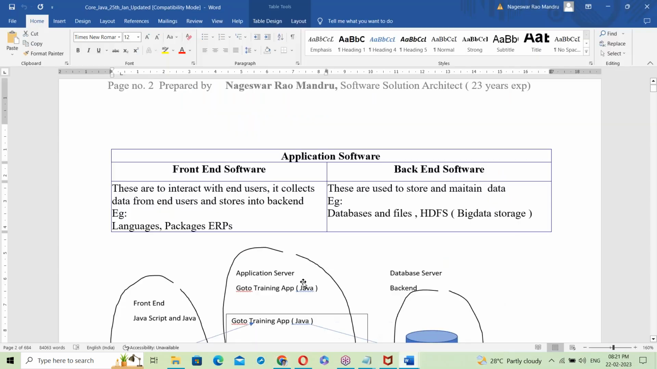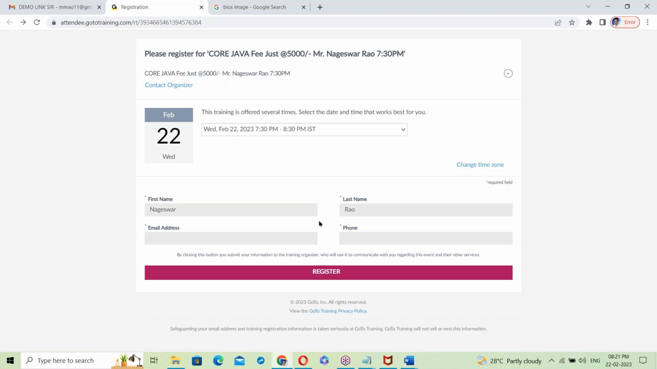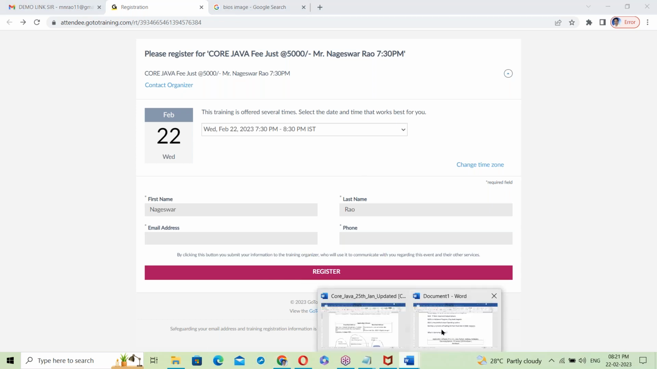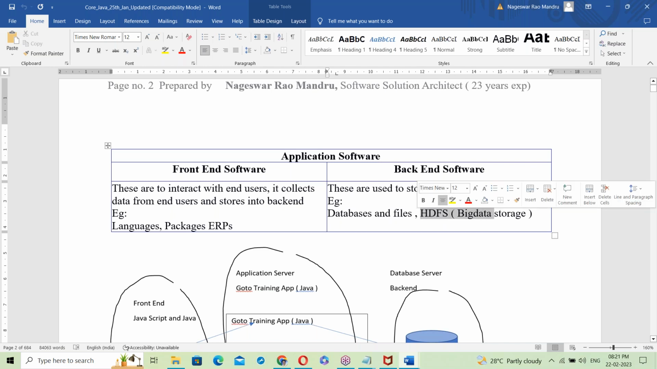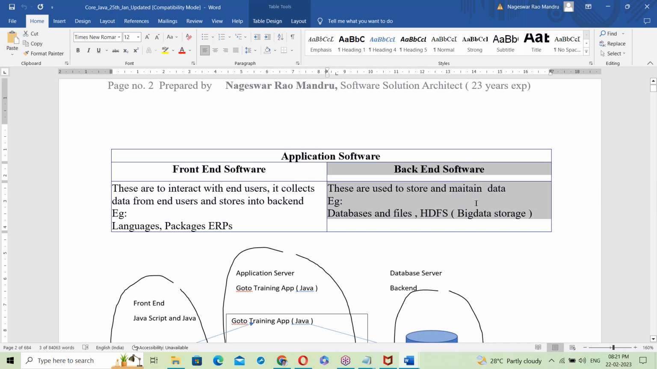So front end interacts with end users and collects data from end users. After collecting, this data is stored in some location. That location is the backend. Backend is to store and maintain data. Backend examples: databases and files. Next, HDFS, Hadoop Distributed File System, to maintain big data. So the backend is to store and maintain data.